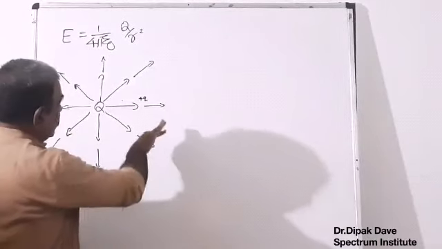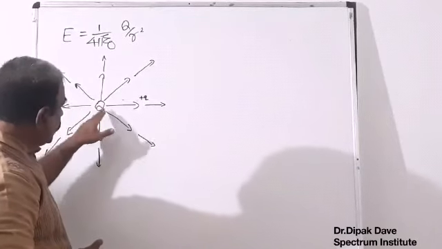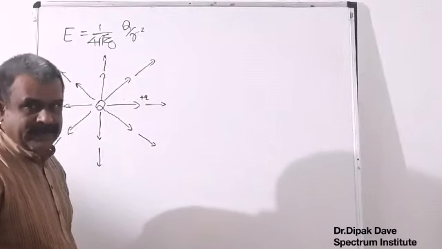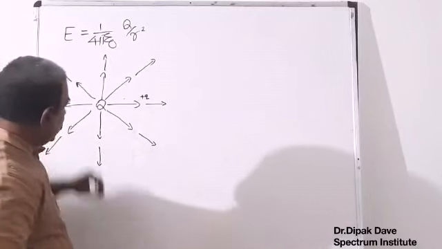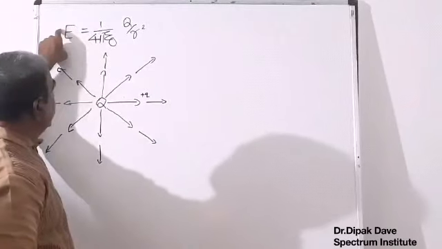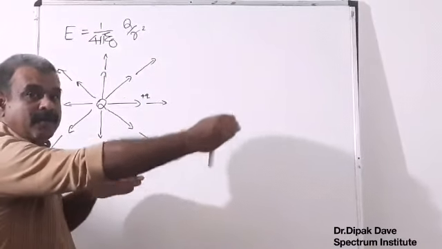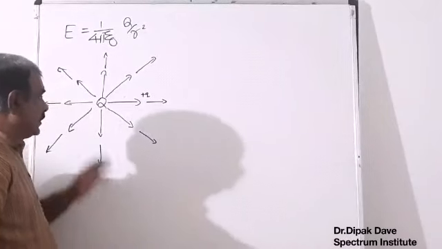That's why the arrows represent the electrical field intensity vector away from the charge. If you have noticed one more thing, arrows are getting shorter. Why? Because E is inversely proportional to r square. So when we move away from the plus Q or source charge, field intensity will reduce.